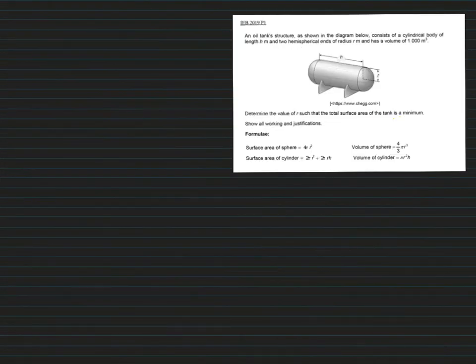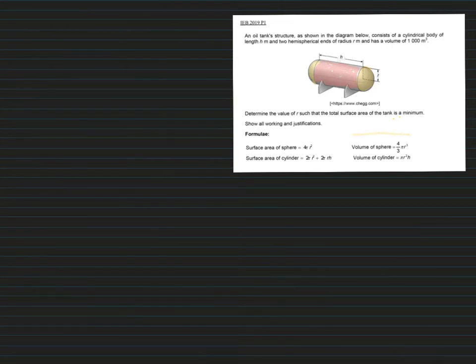Okay, last question. All right, grade 12s, let's look at this last question. An oil tank structure consists of a cylindrical body. Okay, so that's this bit over here. It's a cylindrical body that has a length h meters and 2 hemispherical ends with radius r meters. Okay, so the 2 hemispheres, obviously you realize that if you put them together, you have a full sphere, right? So we're working with a full sphere and the cylinder. It has a volume of 1,000 meters cubed.